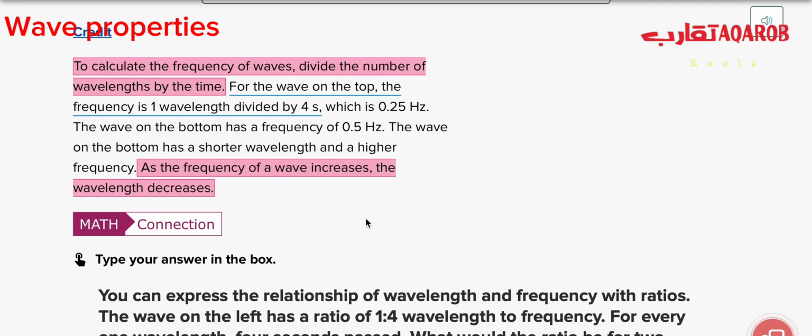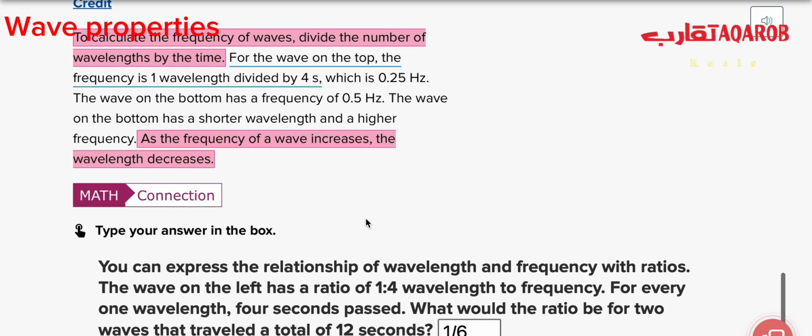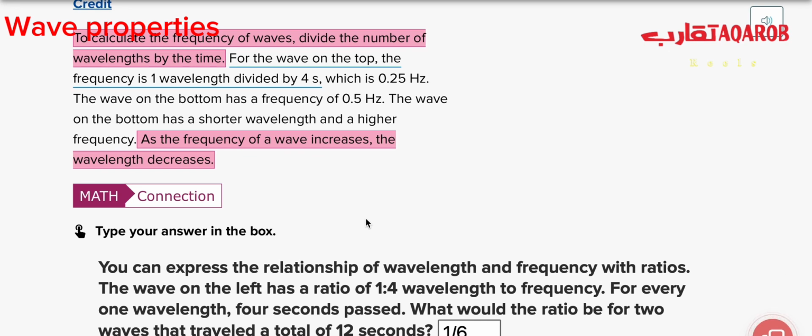Now let's see how we can calculate the frequency of waves. To calculate the frequency of a wave, divide the number of waves by the time. For the wave on the top, the frequency is 1 divided by 4 seconds, so it's 0.25 hertz. For the bottom, the frequency is 0.5 hertz, so the wave on the bottom has a shorter wavelength and a higher frequency. So as the frequency of a wave increases, the wavelength will decrease.